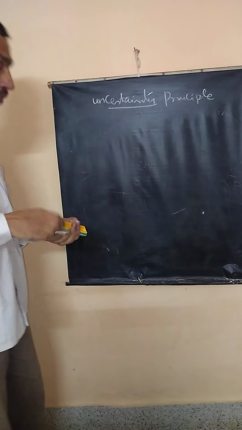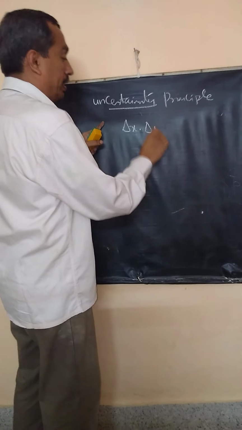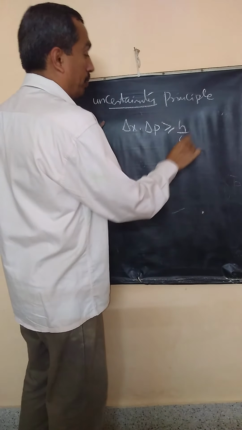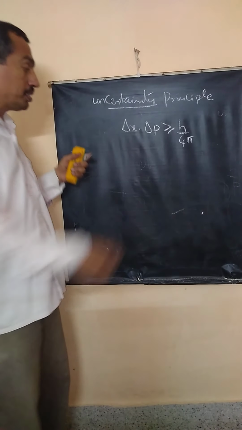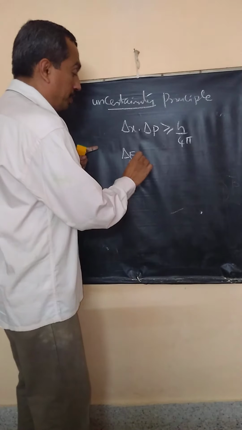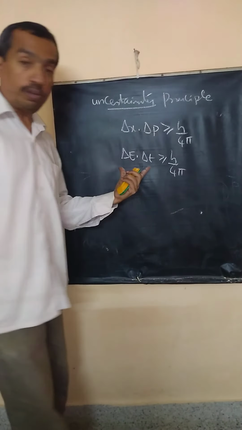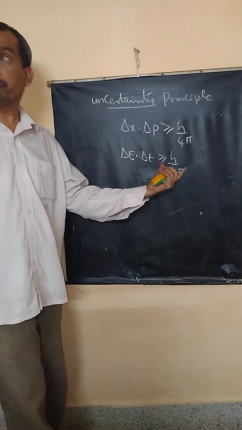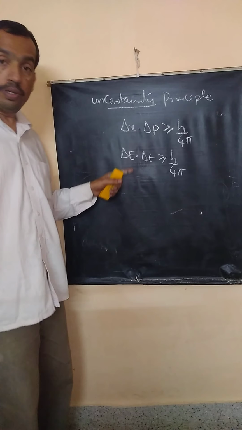Now, what are the different ways of representing Heisenberg's uncertainty principle? Delta x into delta p is greater than or equal to h by 4 pi. In terms of energy and time, Heisenberg's principle can still be related like this. Energy into time is this. The product of these two has the dimensions of Planck's constant. Correct? Now, there is one more way.